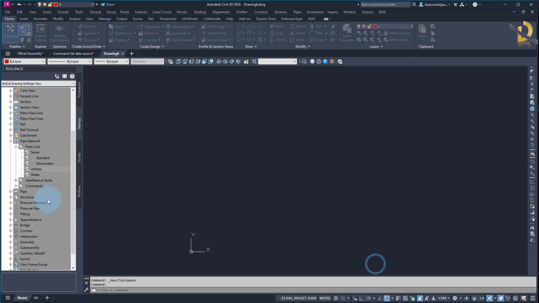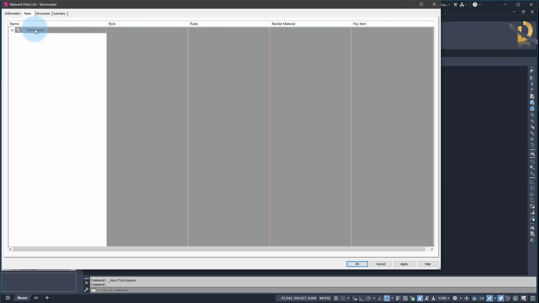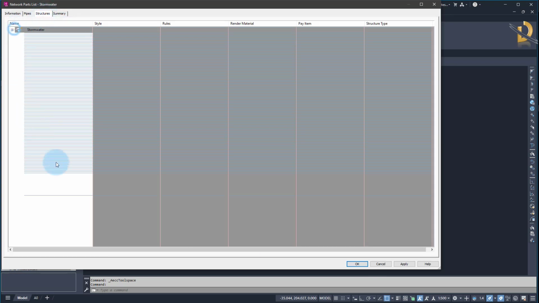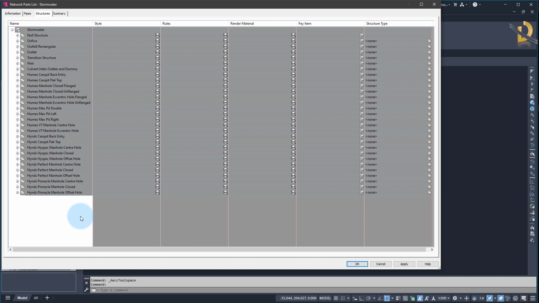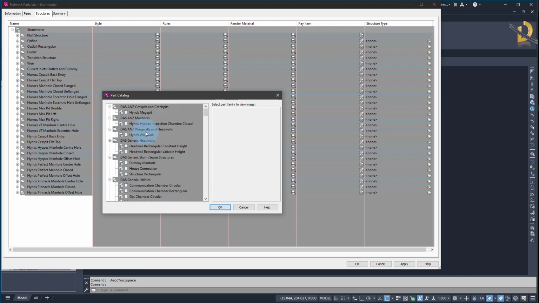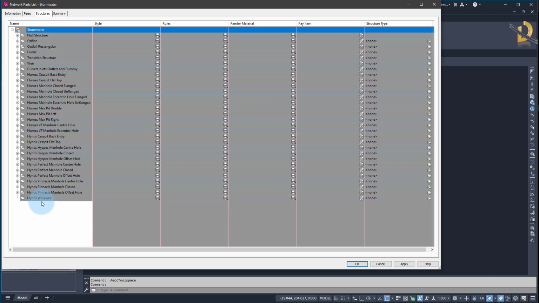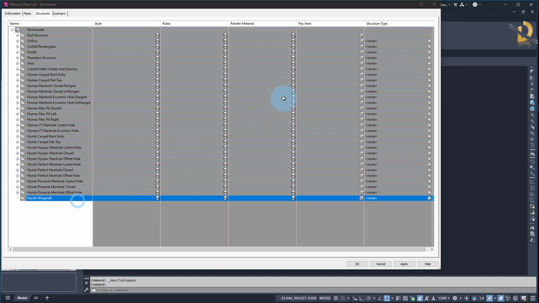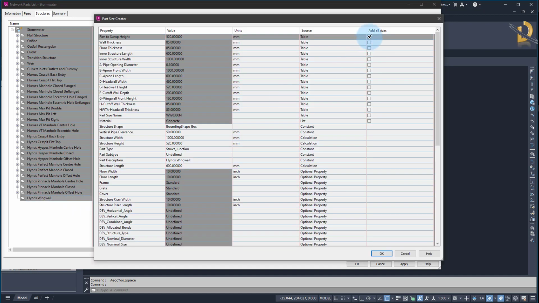Finally, as you could probably see in another video, I used some Headwall structures. If you go to structures under the stormwater, either in an ANZ template or RSA template, you might not find them here. I will add them in the next release, but you can always go to add part family. Then you can go to iDAS ANZ wing walls and head walls. This is what they look like. Then right click, go to add part size, tick table.